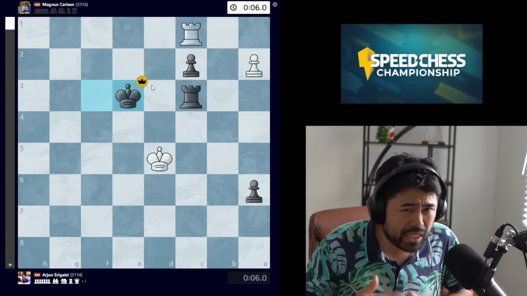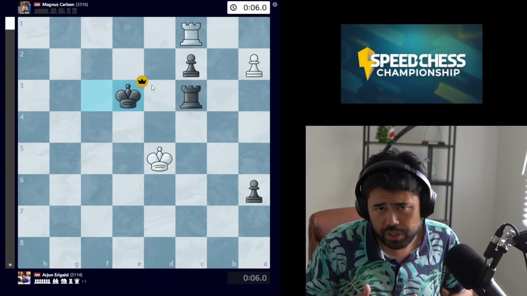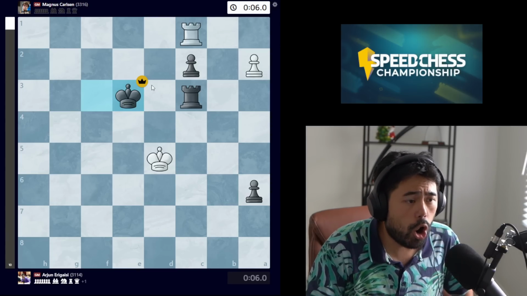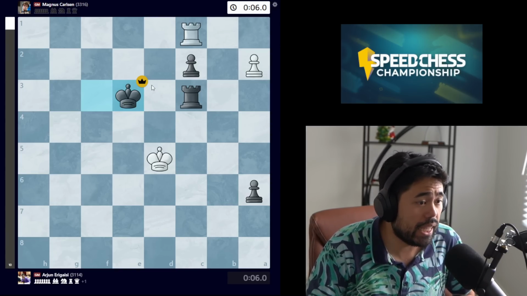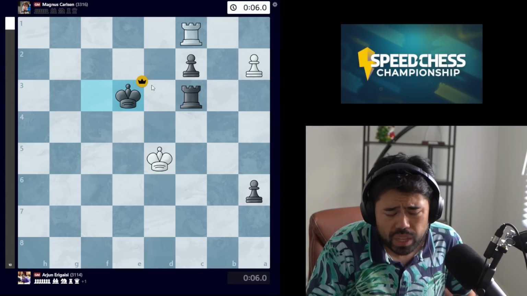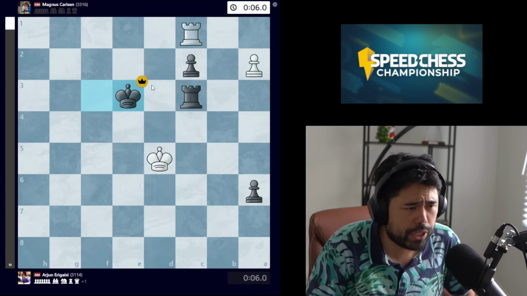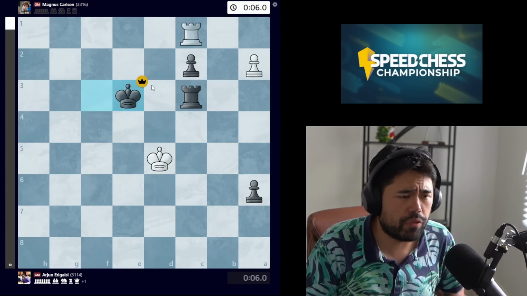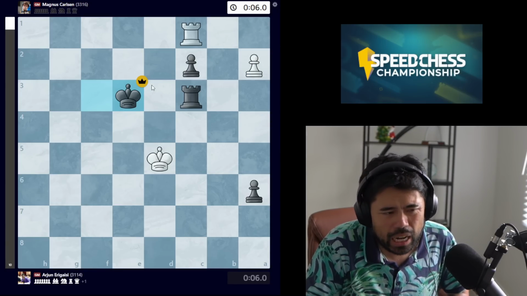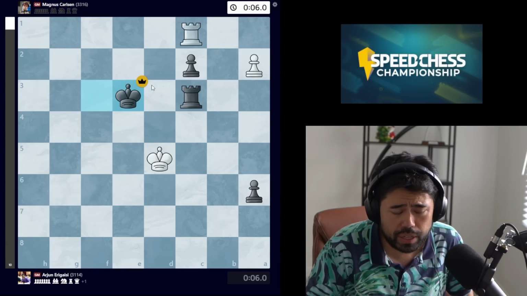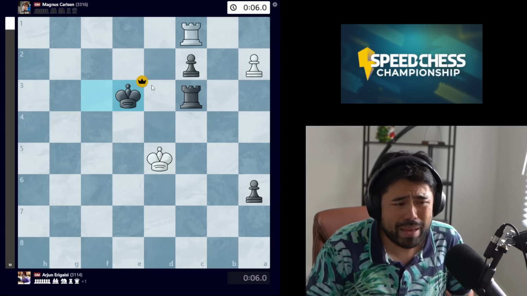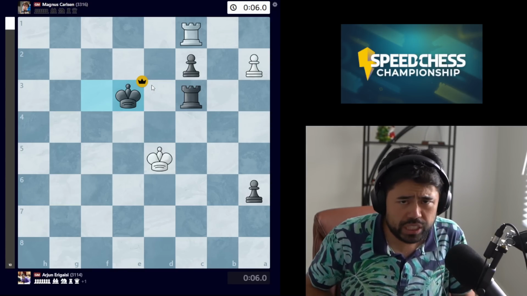I would say Magnus did not play his best chess. It was very, very evidently clear from some of these games. Arjun, I think, played phenomenally well throughout the match. I really can't fault him. I think he played a great match. If Magnus were on, maybe the margin would have been bigger, but nonetheless, it was still good enough for Magnus to win this match and set up the legendary semifinal match in Paris in the finals of the Speed Chess Championship between Magnus and Hans. So everybody's really looking forward to that.